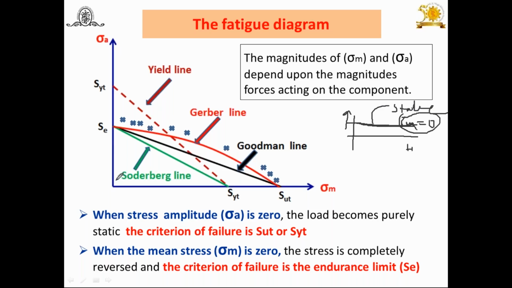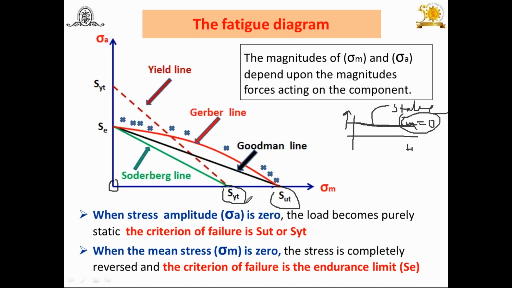When sigma A is 0 here, don't consider the y-axis, you will only have this line, and at that time SYT or SUT is the criteria. We have already seen in earlier units, when components are subjected to static load, made up of ductile material, SYT is the criteria, and when made up of brittle material, SUT is the criteria.